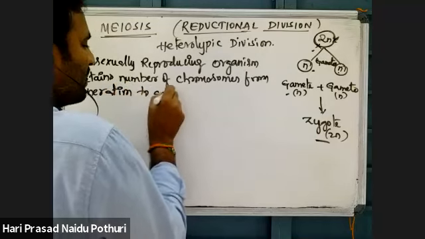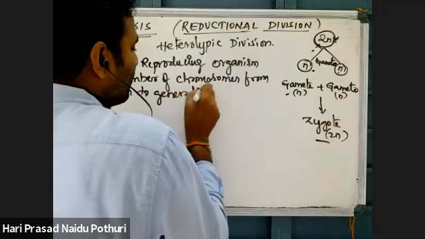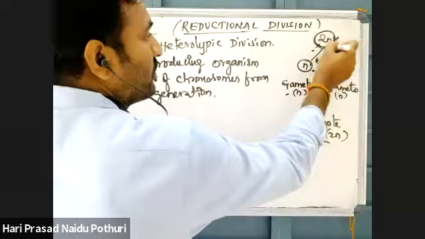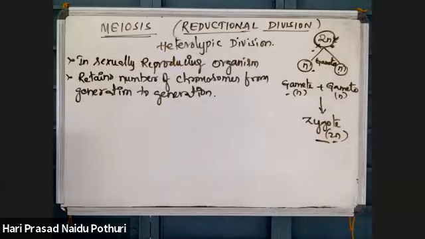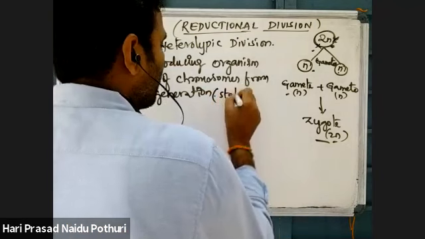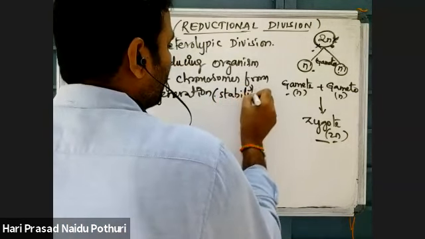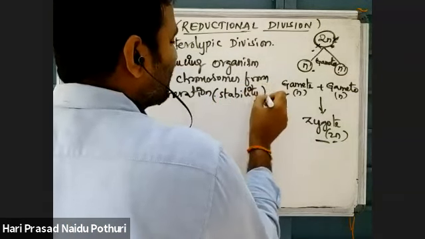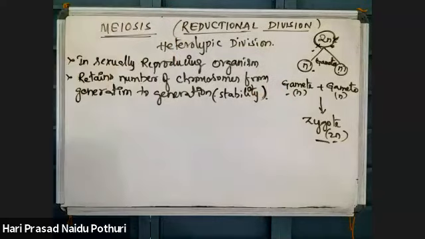From one generation to the next generation, the same number of chromosomes, 2n, again 2n, is maintained generation to generation. So this is very responsible for stability, especially genetic stability of the organism is maintained by meiosis.